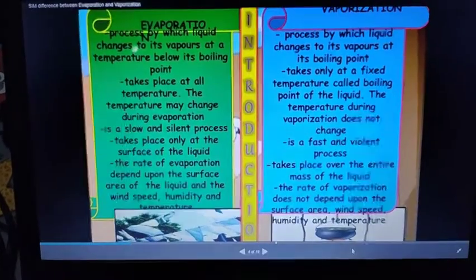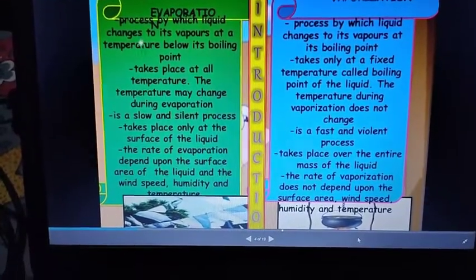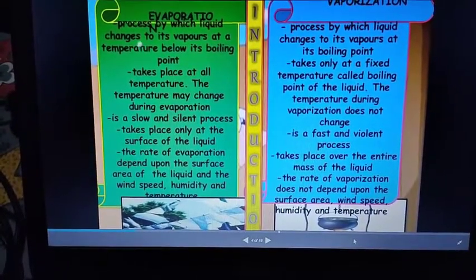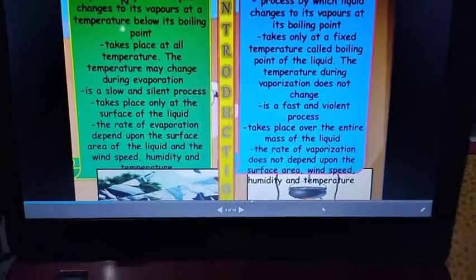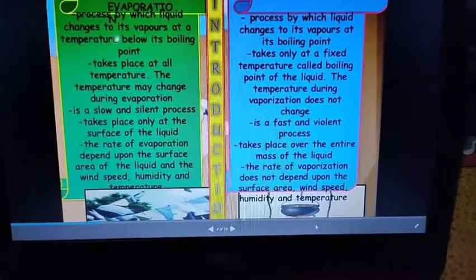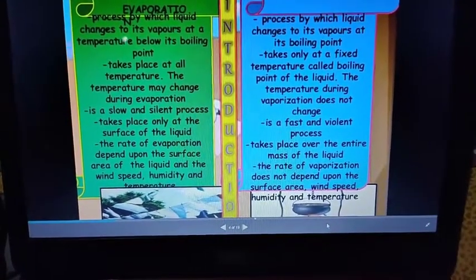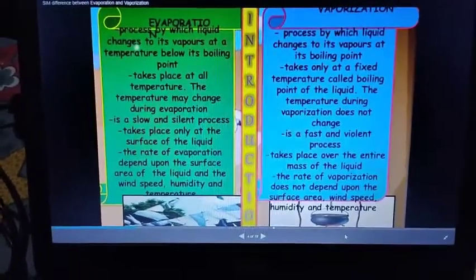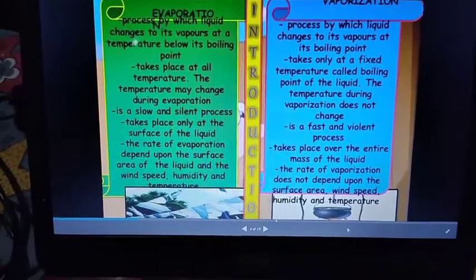Then, on which factors does the rate of evaporation depend? It depends upon the surface area of the liquid, wind speed, humidity, and temperature. Humidity means the amount of water droplets present in the air. If humidity is not there, evaporation increases.